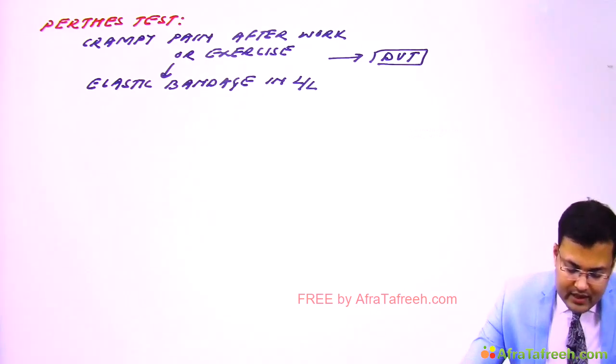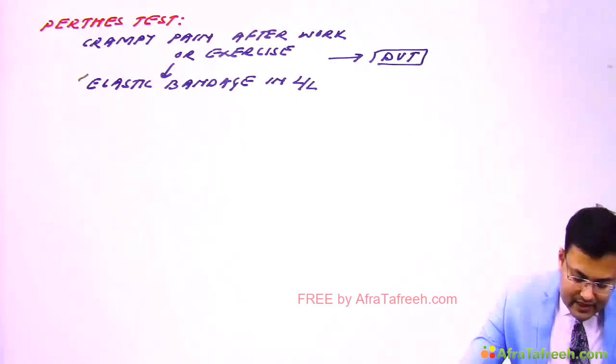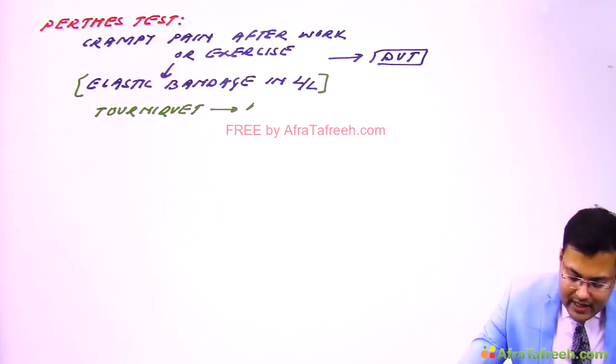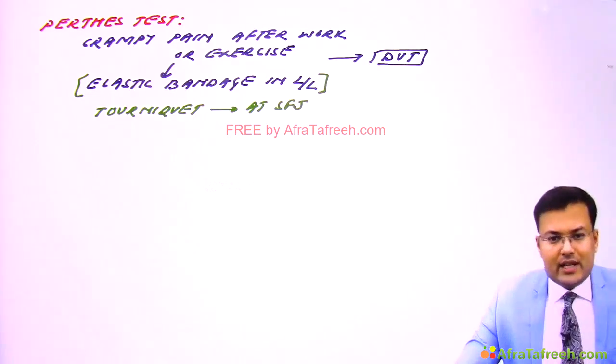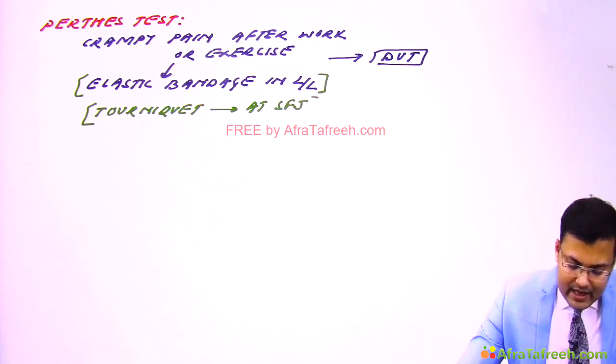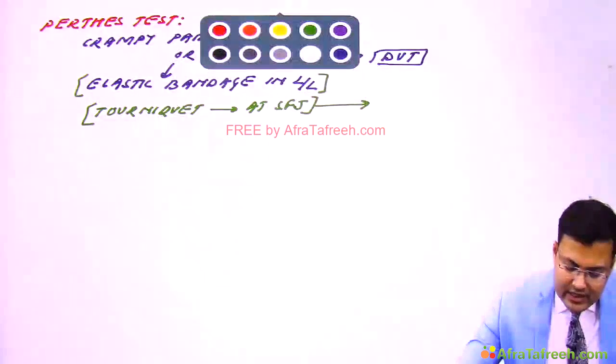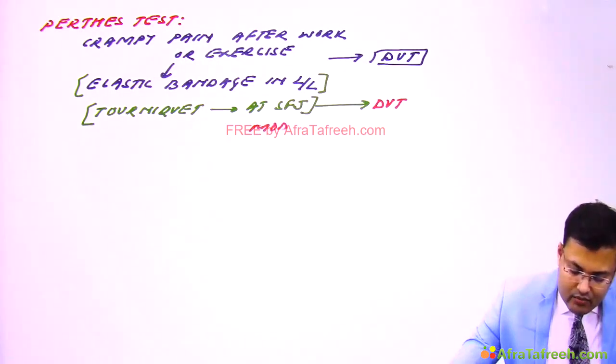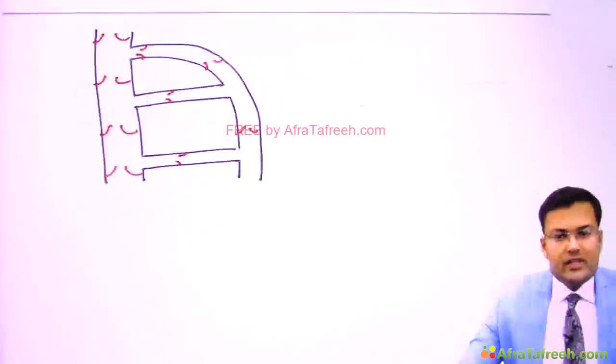What is the modification? Rather than application of elastic bandage in the lower limb, a tourniquet. Here, the tourniquet is applied at saphenofemoral junction. So crampy pain after work or exercise, when tourniquet is applied at saphenofemoral junction, is suggestive of DVT, and the name of this test is modified Perthes test.